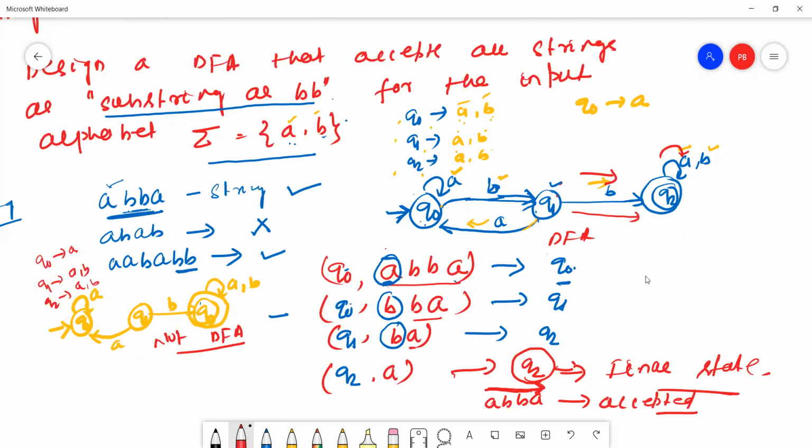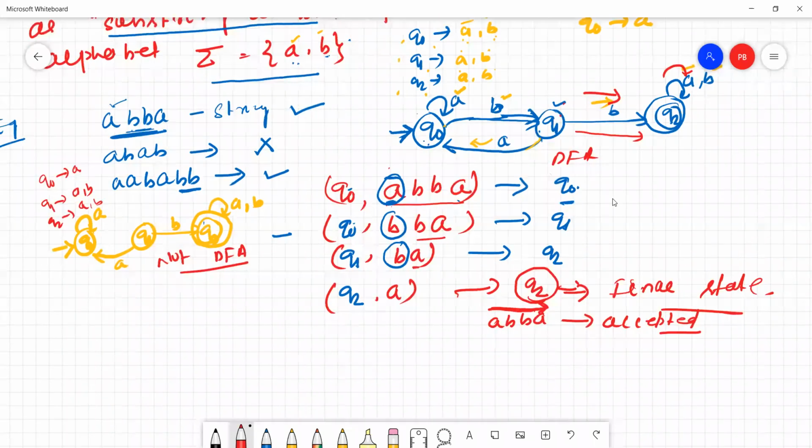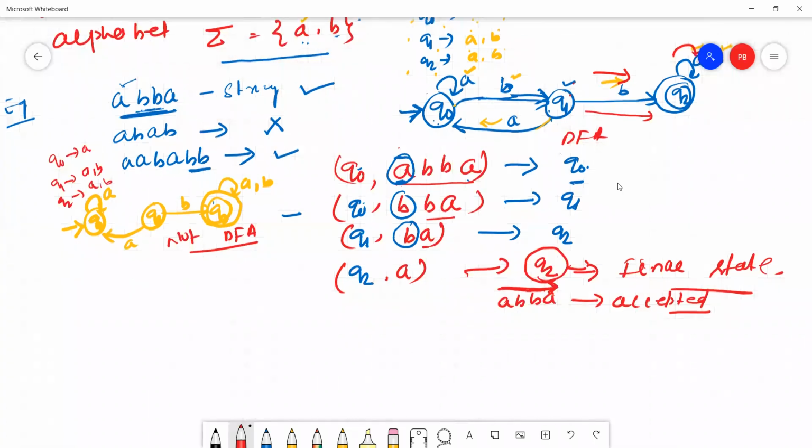Okay, now we'll check an invalid string. The initial state is Q0. The invalid string here is ABAB. Q0 reads the first input alphabet.